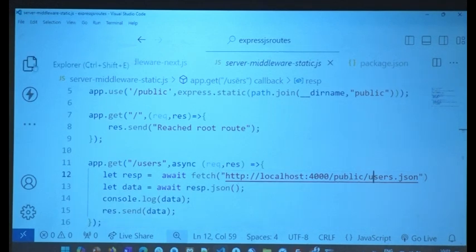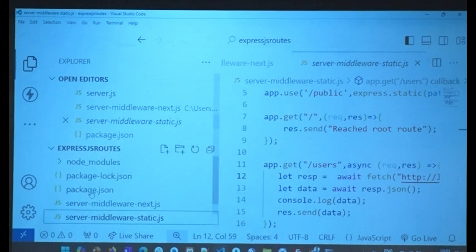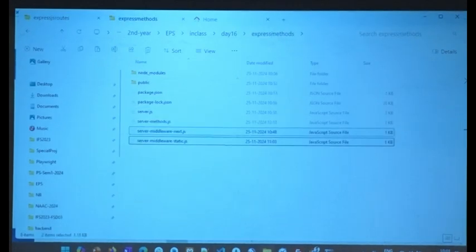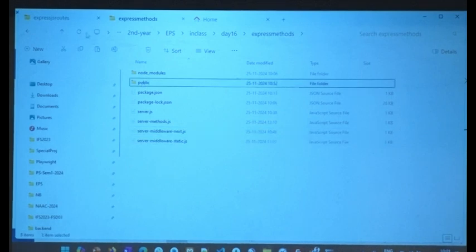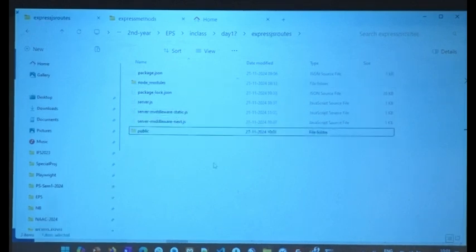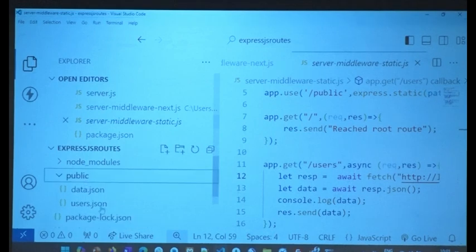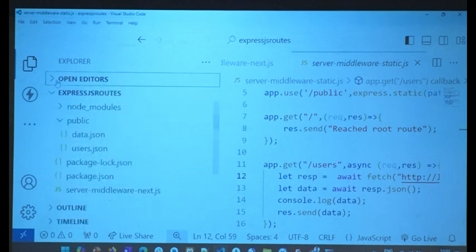Now you must be thinking, where is the public folder? I did not copy that over. Let me just copy that folder over. You see this one, public.json here. Done? So now in public, I have users.json. Okay? Let me close this.